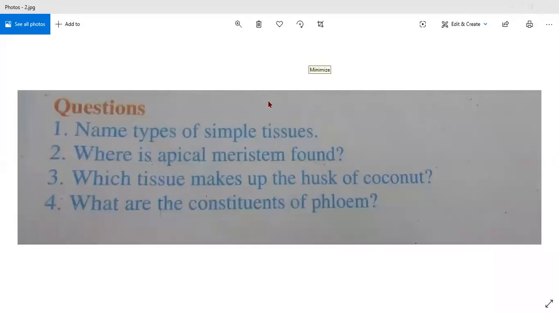Why is there disturbance? You please say the constituents of phloem. The constituents of phloem are companion cells, phloem parenchyma, phloem fibers and sieve tubes. Very good. Okay, I'm sorry, muting you. Thank you for giving the answer.